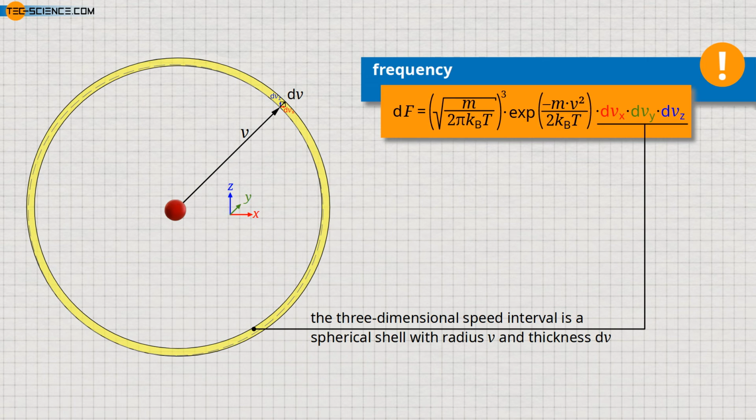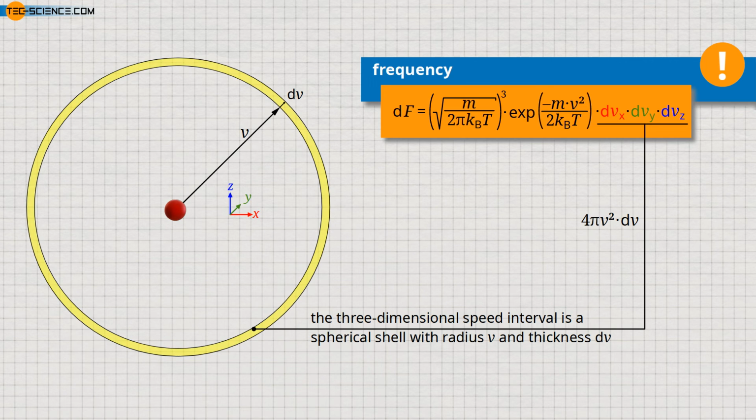Thus, the three-dimensional speed interval can be replaced by a spherical shell with radius v and thickness dv. This shell is limited by two concentric spheres. Due to the infinitesimal distance between the two spheres, the volume between them can be determined from the product of the area of the sphere and the distance between the spherical shells. The surface area of the sphere is calculated with 4 pi v squared.